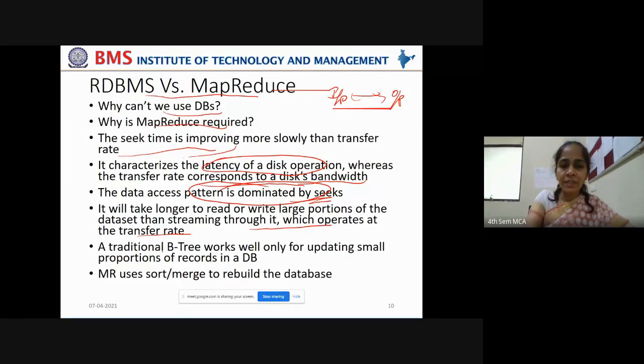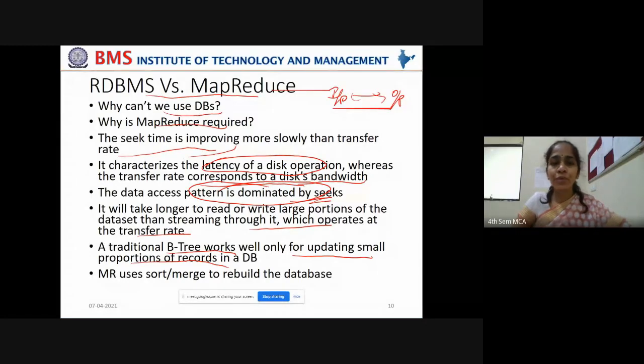Now, if we take a traditional B tree, it works well only for updating small proportions of records in a database, right? When you take the traditional RDBMS, if you want to write small proportions of records into the database, then we are okay with RDBMS. But MapReduce uses sort or merge to rebuild the entire database.